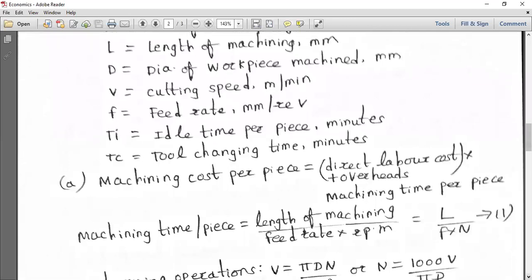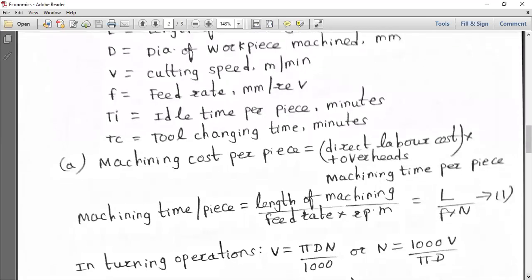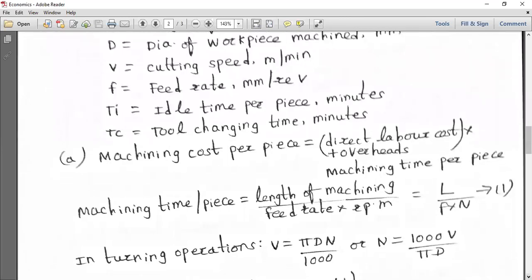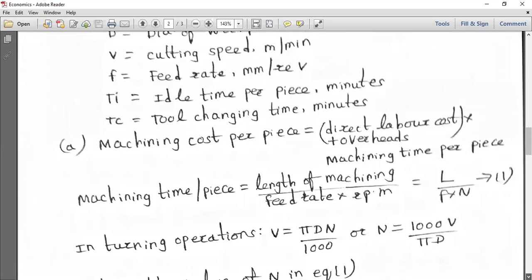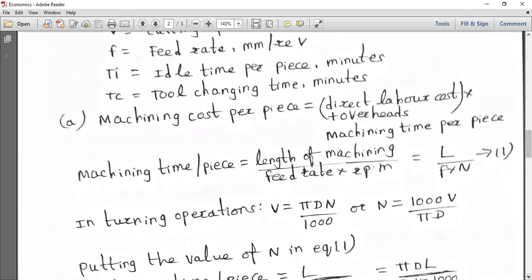So machining time per piece is length of machining divided by feed rate into RPM, which is L by F into N, capital L. You have to take it as capital L. In turning operations, you already know cutting speed is given by pi D N by 1000. Just try to revise. So you have to substitute the value of N in equation 1.